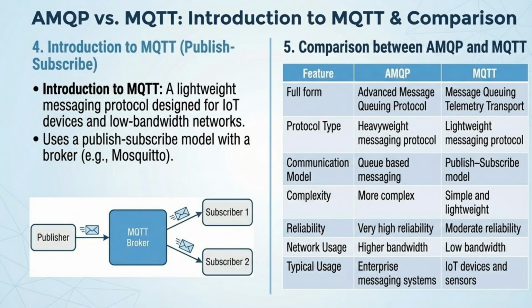The main difference is complexity and use case. MQTT is lightweight and simple, ideal for constrained sensors. AMQP is complex and heavyweight, preferred for enterprise messaging that requires high reliability and flexible routing.